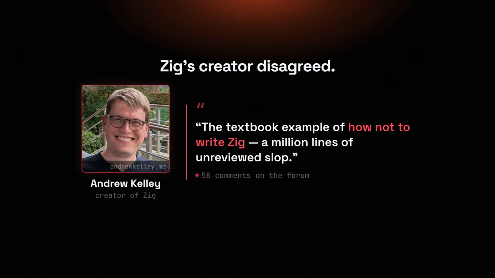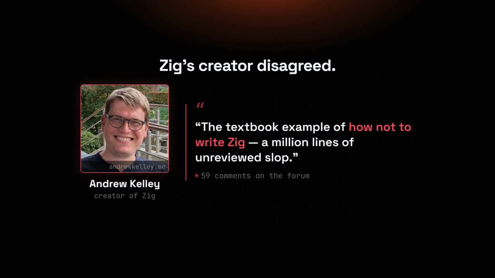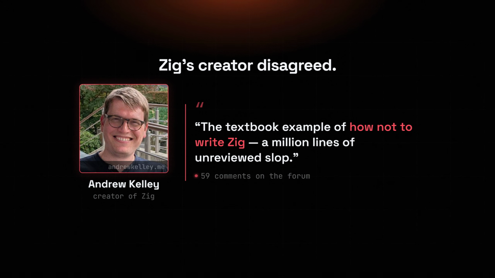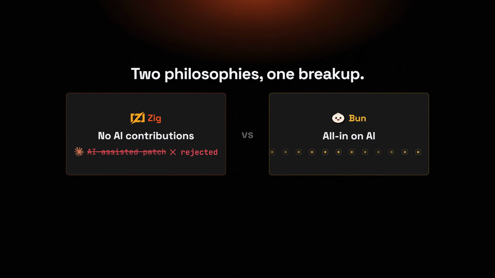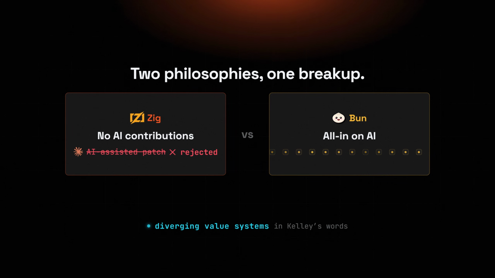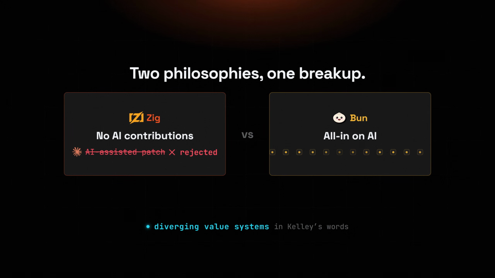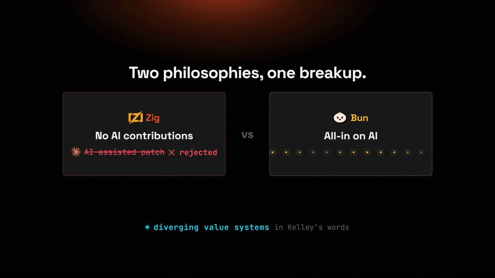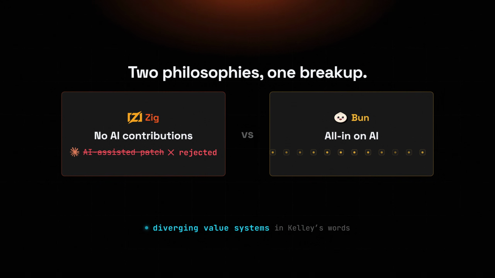Zig's creator, Andrew Kelley, saw it very differently. He called the rewrite unreviewed slop, said Sumner was writing slop long before AI ever existed, and that Bun had become the textbook example of how not to write Zig code. Underneath the insults is a real values clash. Zig runs a hard no AI contributions policy and had already turned down Bun's AI-assisted patches. Bun then bet the entire company on that same approach. Kelley's framing: 2 diverging value systems, 1 very public breakup.